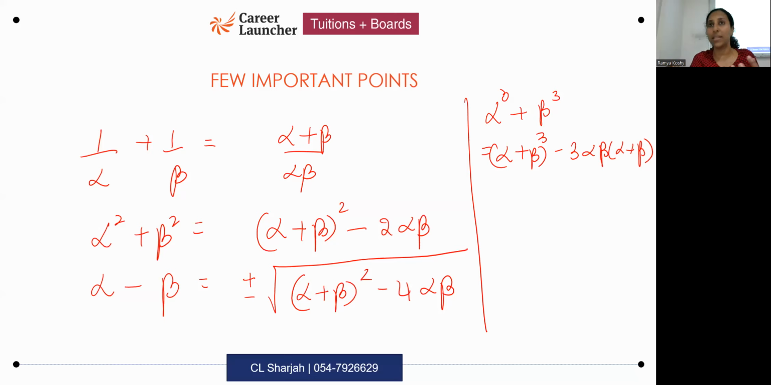Those of you who are very strong with identities, you need not memorize. You will be able to rearrange identities and get this. Others who keep forgetting, I would advise you to memorize these identities, because sometimes you may get direct questions based on this.